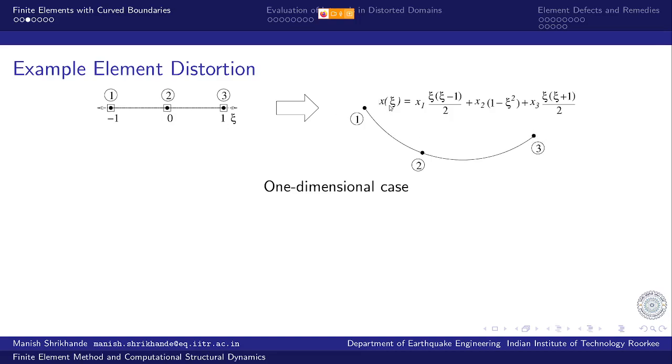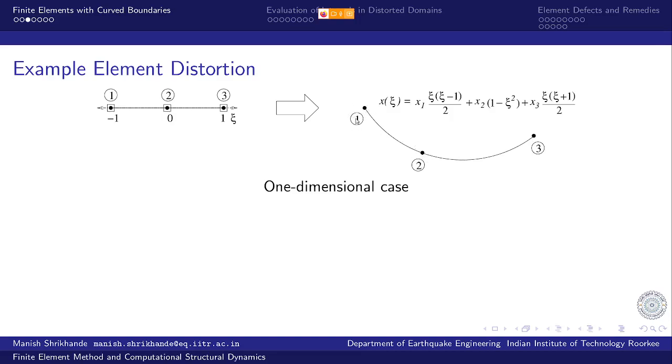And the variation of x with respect to xi is given as the interpolation between these coordinates of nodes 1, 2 and 3. So as I vary xi from minus 1 to plus 1, I get variation of x as a continuous function of xi, and it agrees with the specified coordinates of these three nodes.